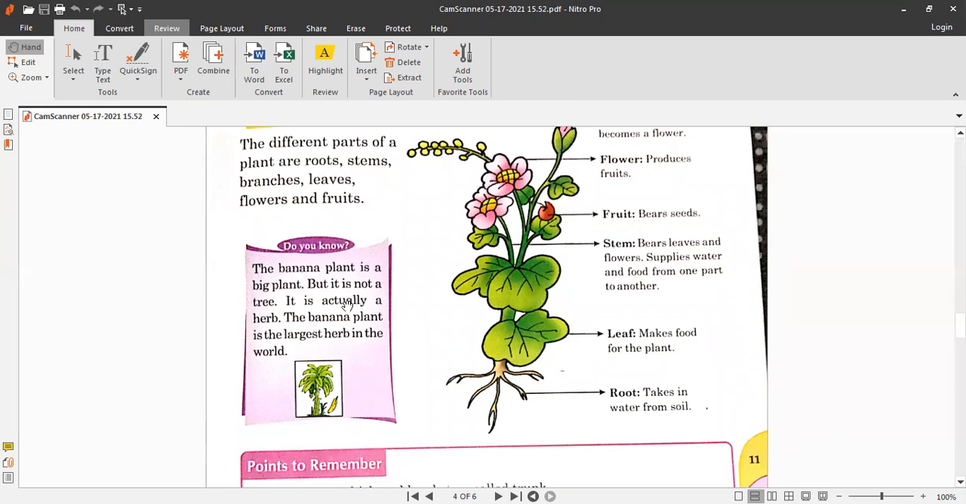And do you know, this information is very important. The banana plant is a big plant, but it is not a tree. It is actually a herb. The banana plant is the largest herb in the world. Wow. It looks like a tree, but it is not a tree. It is a herb, the biggest herb in the world.